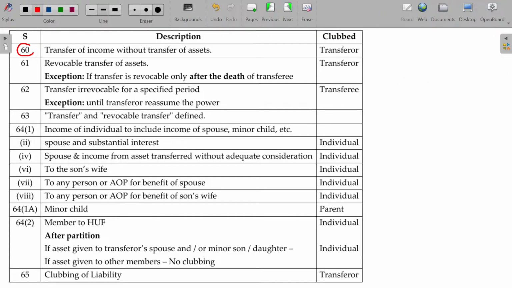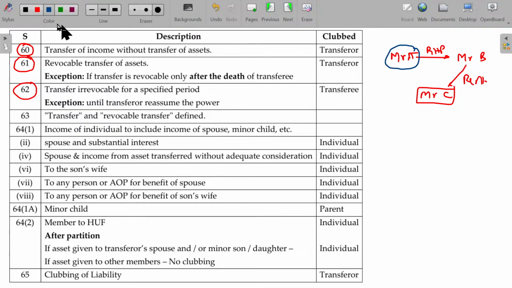Section 60, 61, 62. 60 is all about Mr. A transfers the residential house property for the usage to Mr. B, but the rental income is given to Mr. C, rental income, and it is going to be taxable only in the hands of Mr. A, scenario 1.